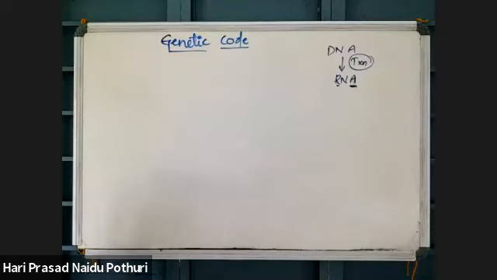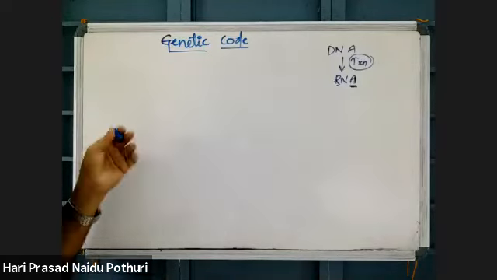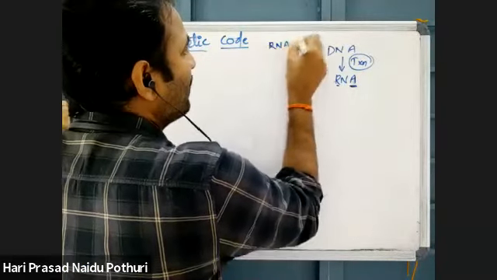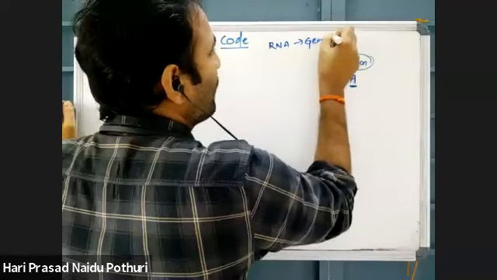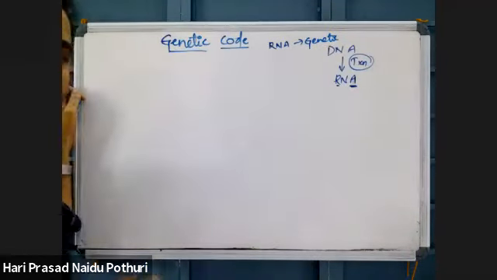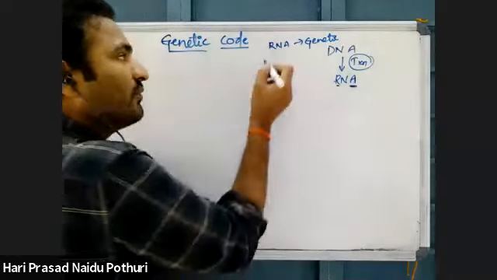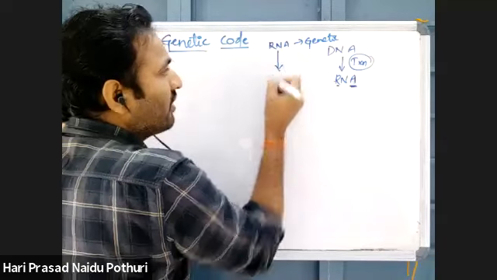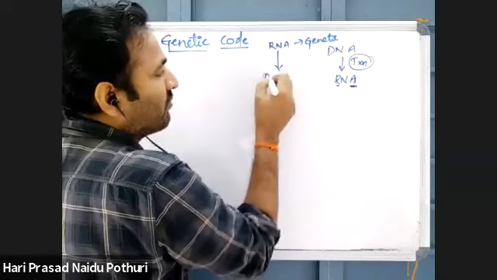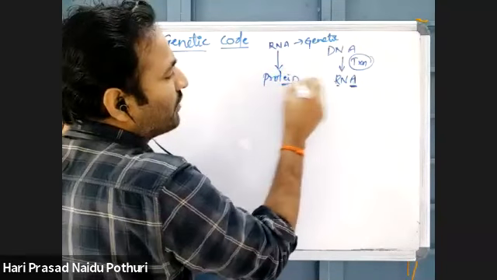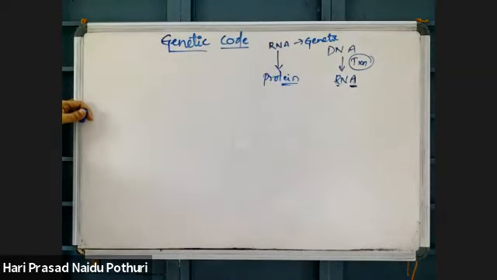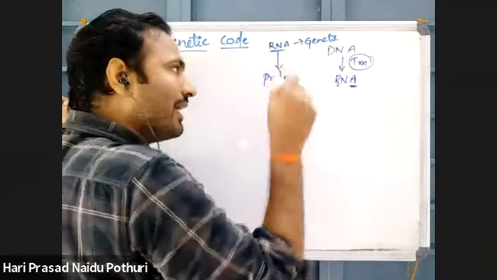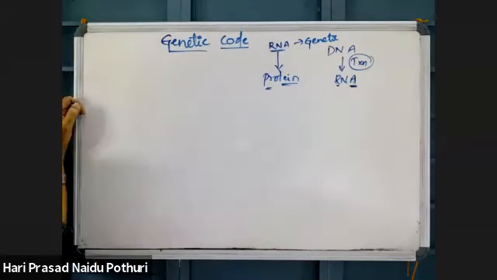That we studied already. See, in organisms which have RNA as genetic material, this is the genetic information. Genetic information means the genome. Heredity information is carried by organisms which have RNA as genetic material. Here, based on the heredity information or genotype information, there is the expression of phenotype information in the form of protein. So the organisms which have RNA as genetic material can directly express their character into protein.